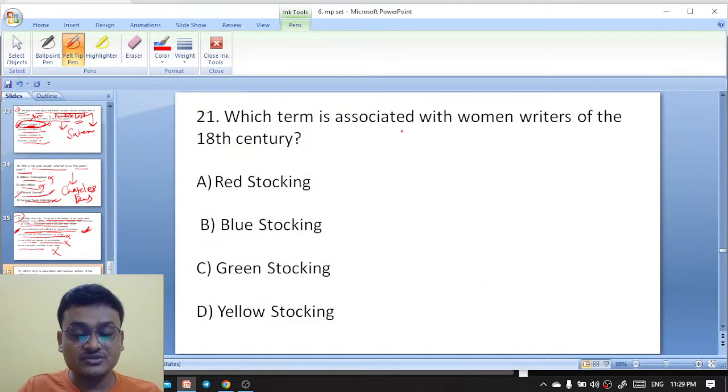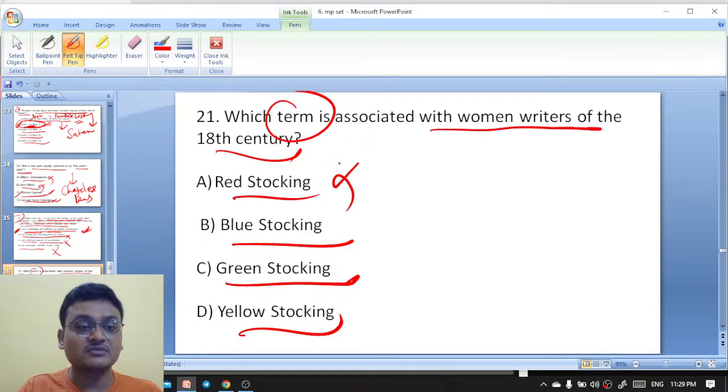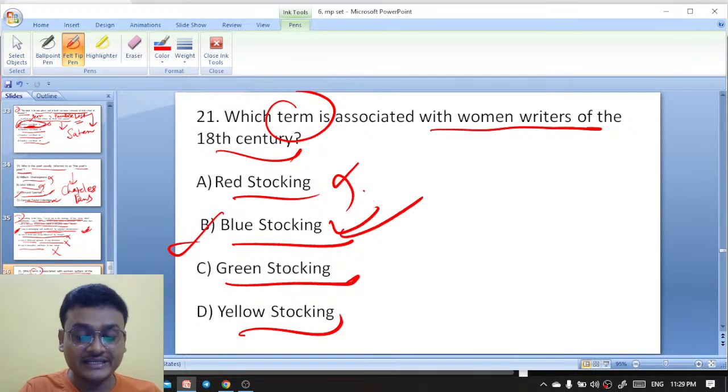Which term is associated with women writers of the 18th century? Red stocking, blue stocking, green stocking, yellow stocking. So it is blue stocking. Blue stocking is associated with women writers of the 18th century. So here B is the right answer.